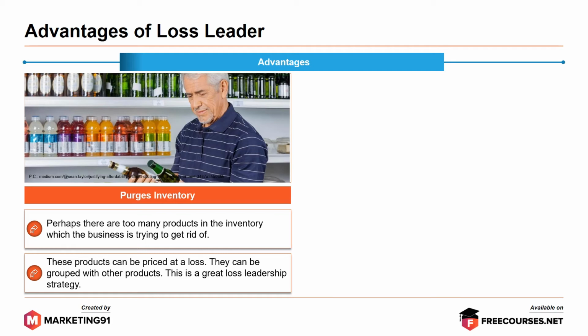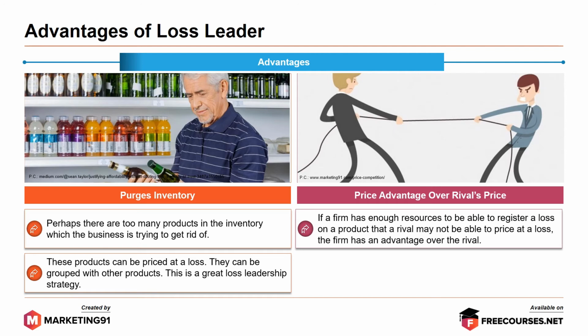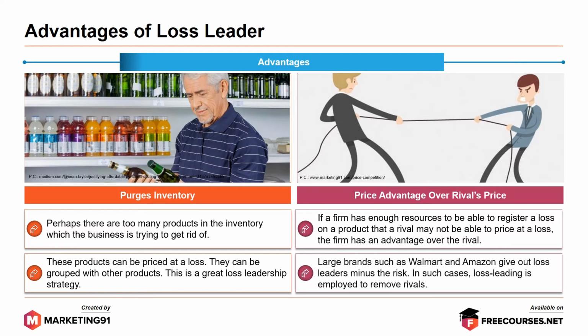This is a great loss leadership strategy. Next, price advantage over rival's price. If a firm has enough resources to be able to register a loss on a product that a rival may not be able to price at a loss, the firm has an advantage over the rival. Large brands such as Walmart and Amazon give out loss leaders minus the risk. In such cases, loss leading is employed to remove rivals.